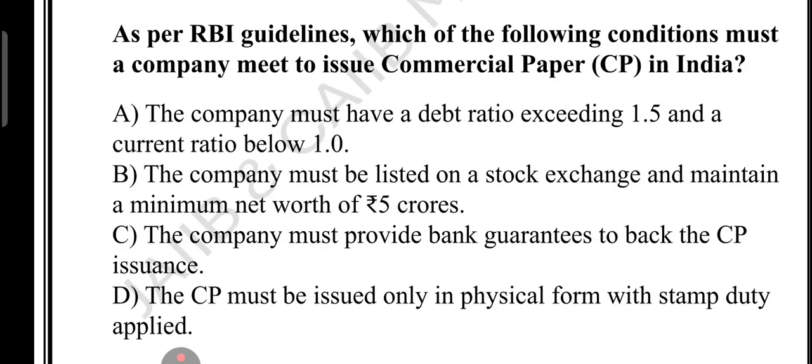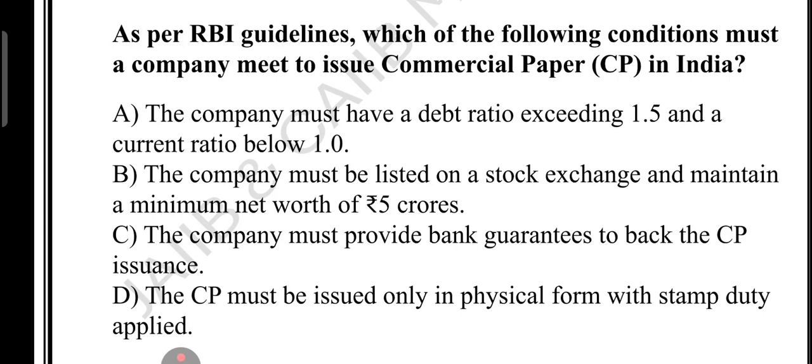Let's go through each and every option. Option number A, you can see debt ratio should not exceed 1.05, but here it is written 1.5, so this is wrong, right? Or current ratio should be at least 1.33, right? So both parts of the option are wrong. Financial statements should be strong. If your debt is too high or liquidity is too low, you are not allowed to issue CP.